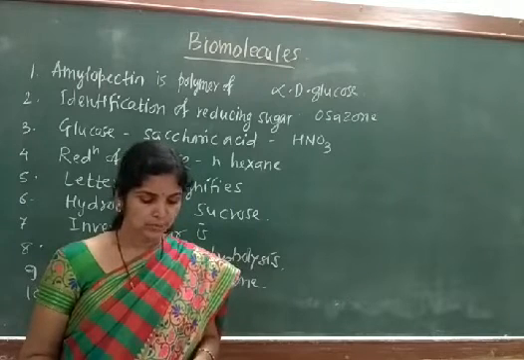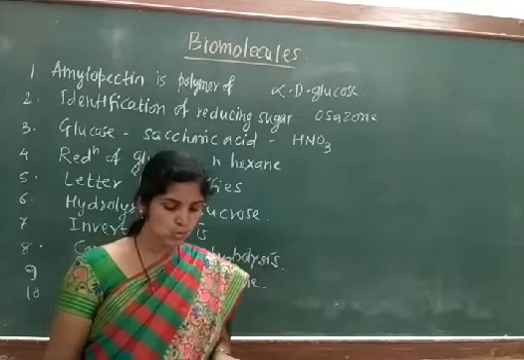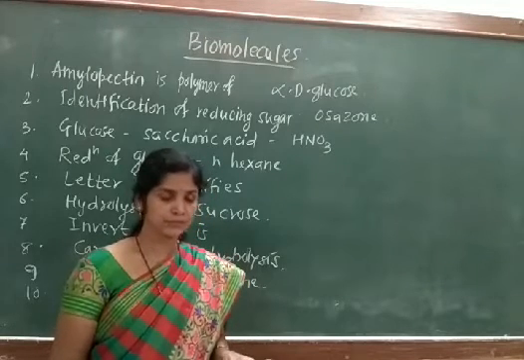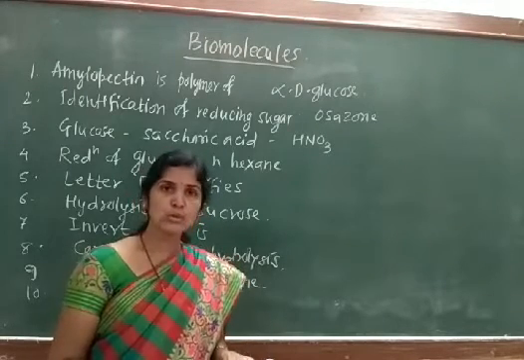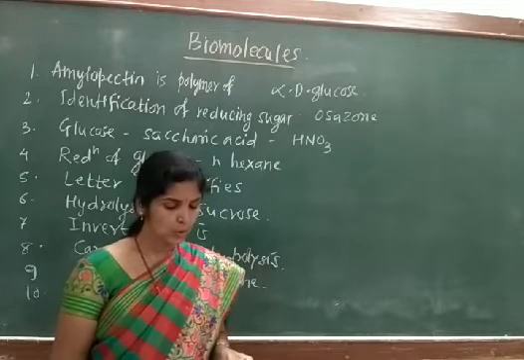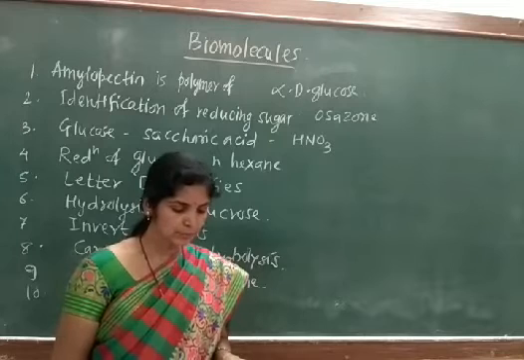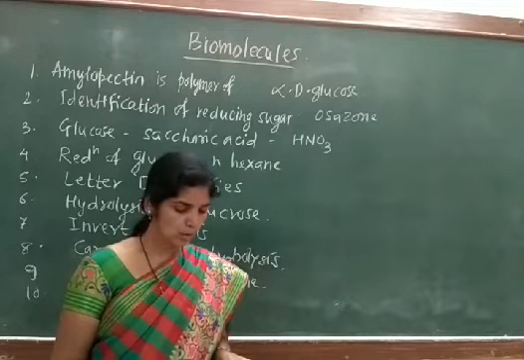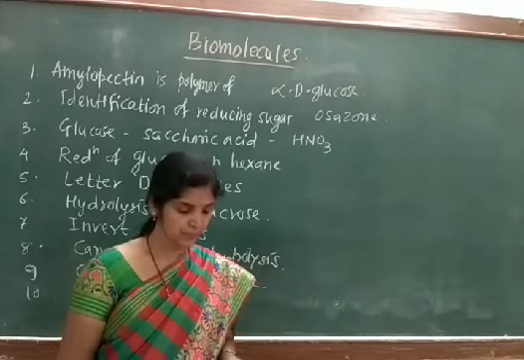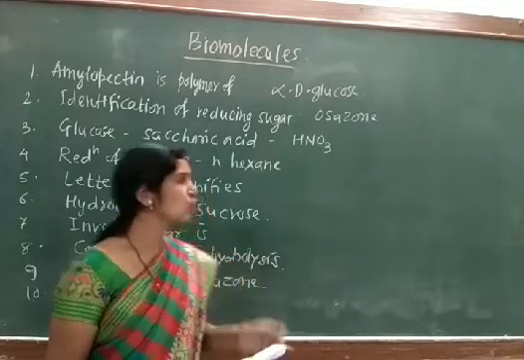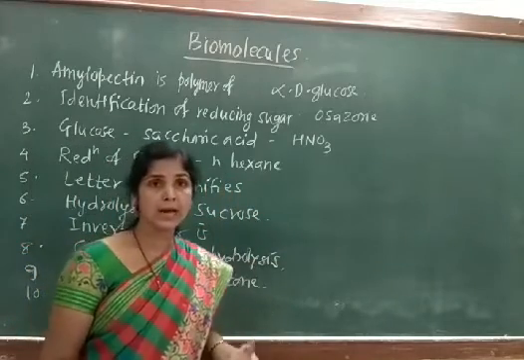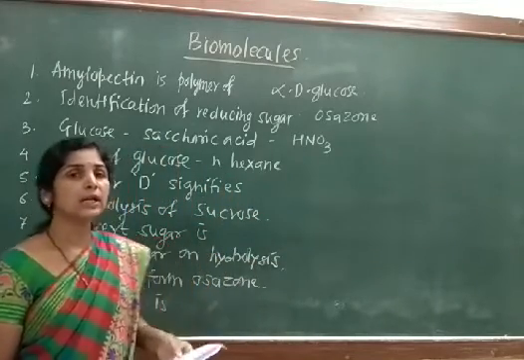Now see question number 4. For the reduction of glucose to n-hexane, the reagent used is: option A is HBr, option B is HCl, option C is HF, and option D is HI. No doubt, for conversion of glucose into n-hexane, we are using alkyl halide. But out of that, which alkyl halide?